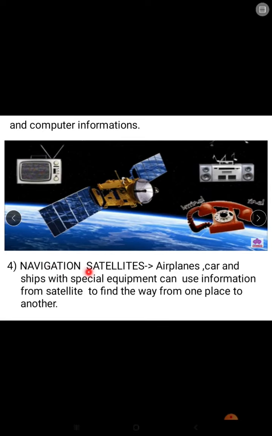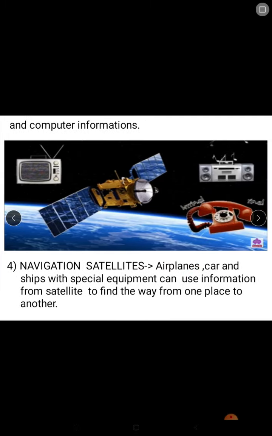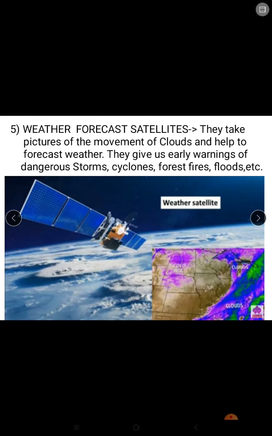Next are the navigation satellites, to find the way. Airplanes, cars, and ships with several equipments can use information from satellites to find the way from one place to another.